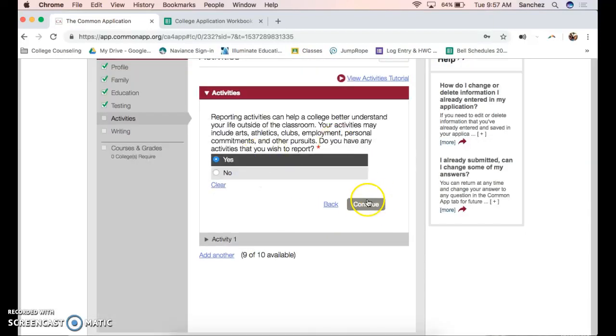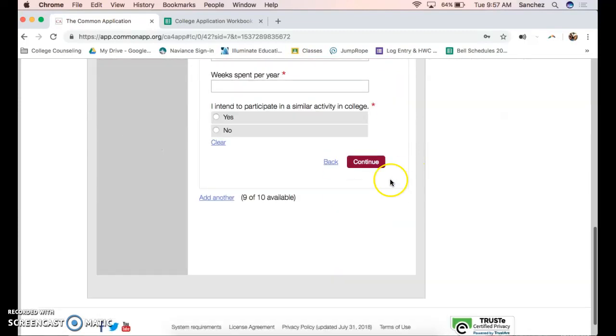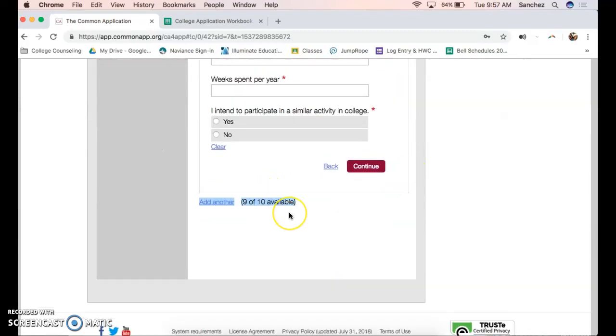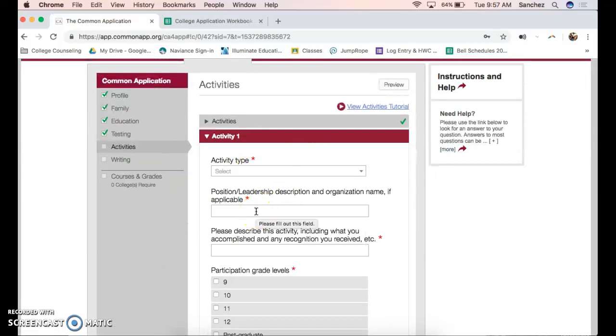Oh, no, it doesn't this time. Okay. So you can go ahead and I believe you can select up to 10 different activities. So you'll just add another. But this is where you can type in Puma of the Week. This is where babysitting goes, if that's what you do, if you were part of any sports clubs, any community-based